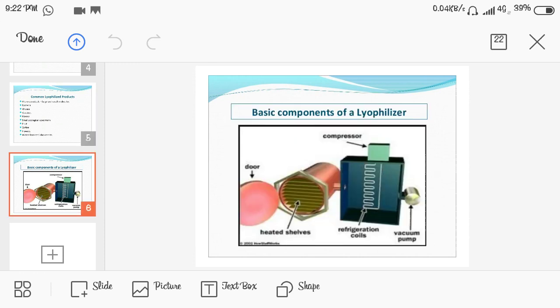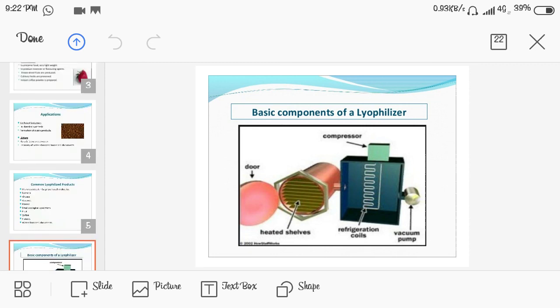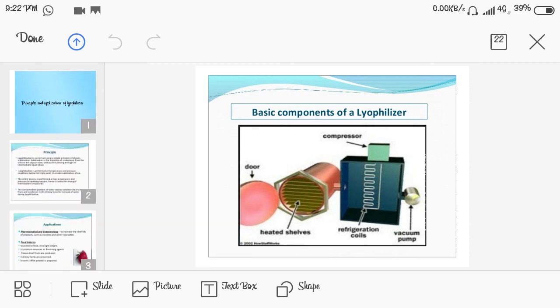Then the basic components of a lyophilizer are the compressor, the door, heated shelves also present in the front next to the door, refrigeration coils, and a vacuum pump is also present. So these are the applications and principle of the lyophilizer or the lyophilization process.